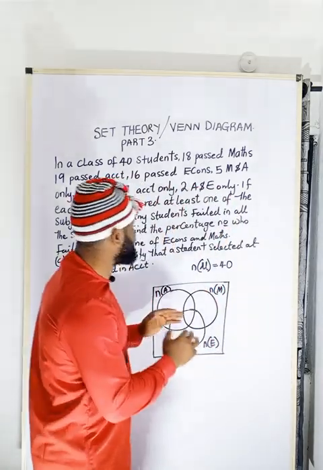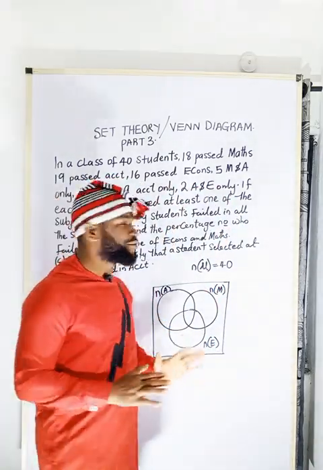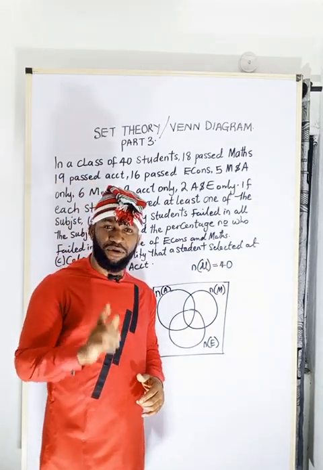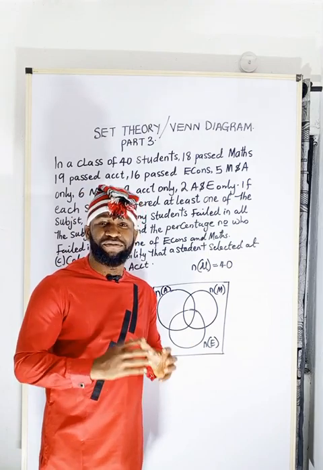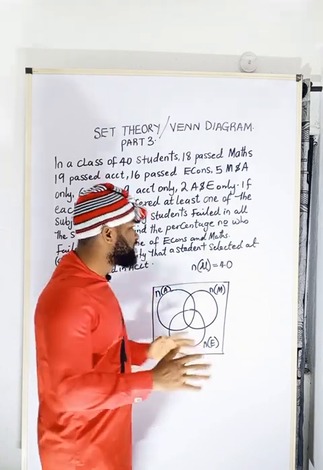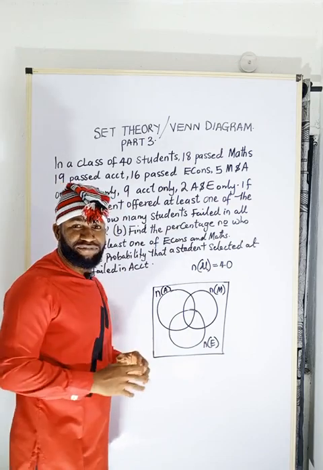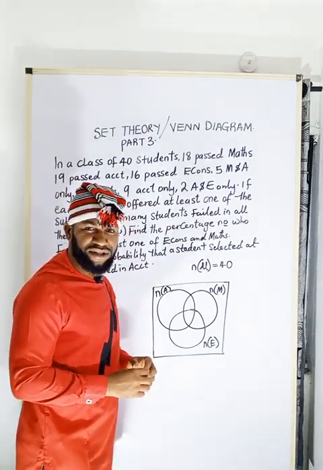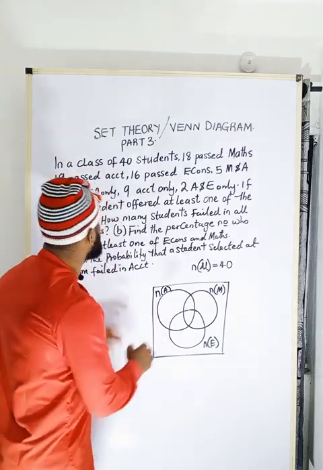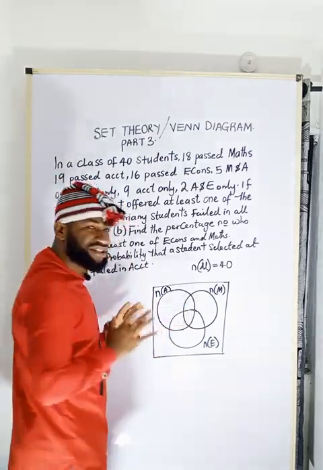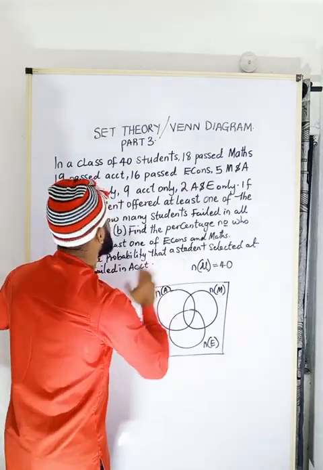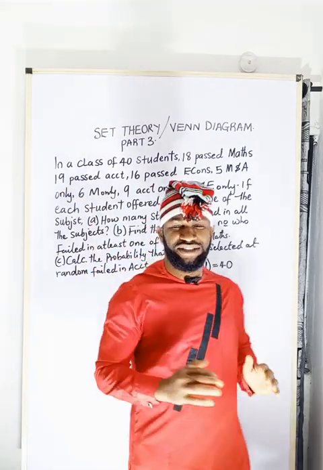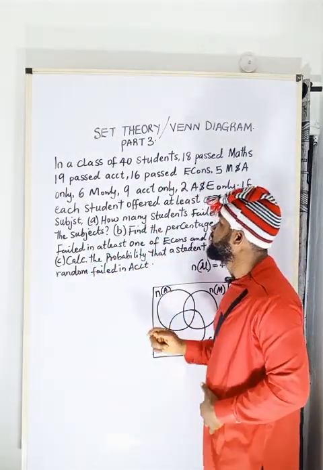Today we are going to look at a very important topic. This is called Venn diagram. Do not enter any exam hall for WAEC Mathematics come 1st June 2023 without mastering the art of Venn diagram, because I'm going to assure you that Venn diagram or set theory must be there. Today we are going to look at the subset, which is 3 subsets, and I'm going to be taking it one before the other until I take you to the answer.